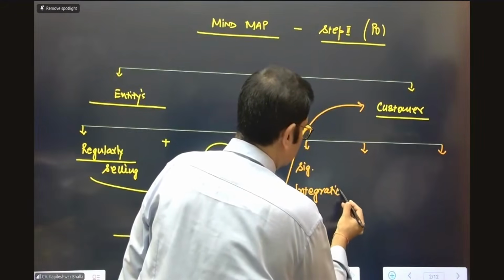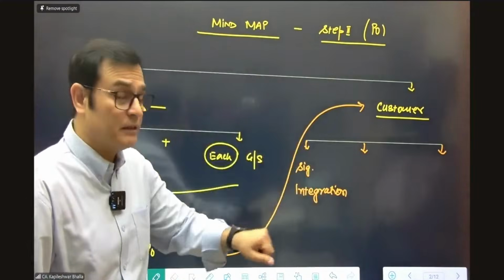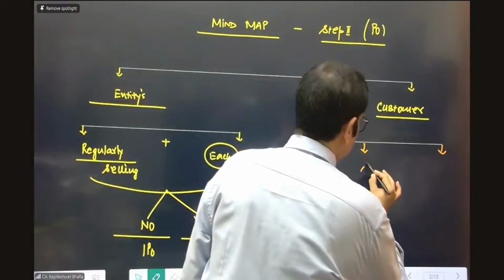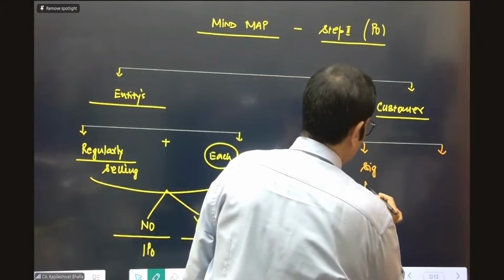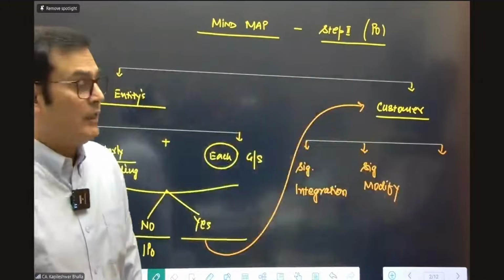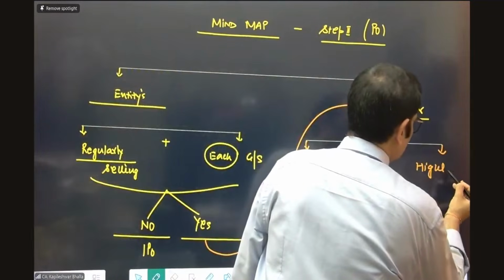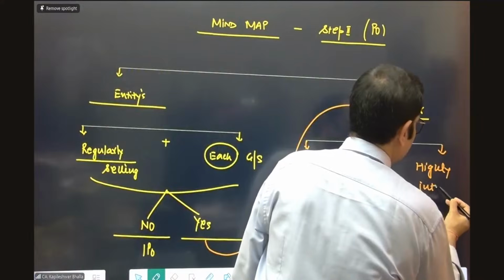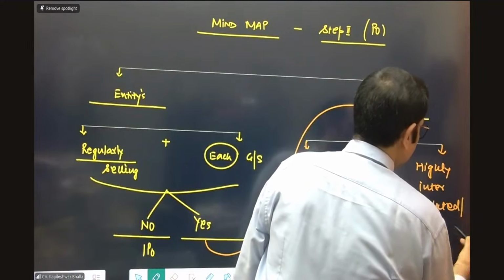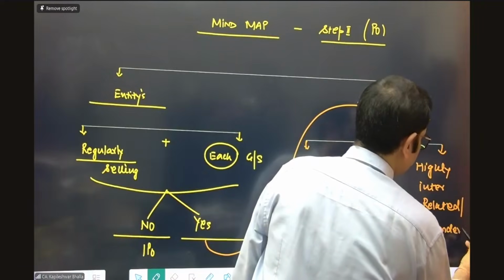Is he requiring a significant integration? The word is important. The word is significant. The word is integration. Or is he requiring, does it mean that it will significantly modify the earlier goods and services? Or the third one is that these goods and services are supposed to be highly interrelated and interdependent. Highly interrelated, or you can say highly interdependent in nature.